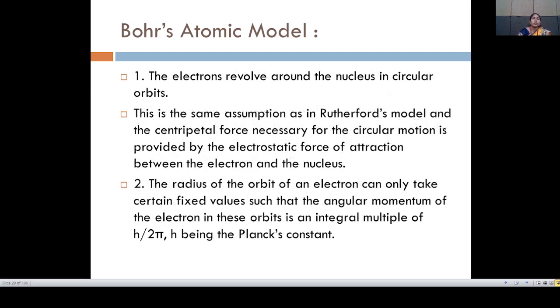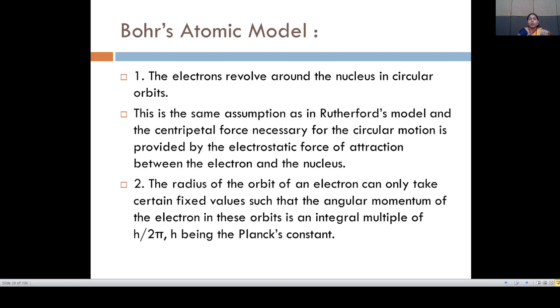First, Bohr's atomic model contains the first assumption: the electrons revolve around the nucleus in circular orbits. This is the same assumption as in Rutherford's model, and the centripetal force necessary for the circular motion is provided by the electrostatic force of attraction between the electron and the nucleus. That is, for the circulation of the electrons around the nucleus, a centripetal force is required. So, circular motion is provided by the electrostatic force of attraction between the electrons and the nucleus.